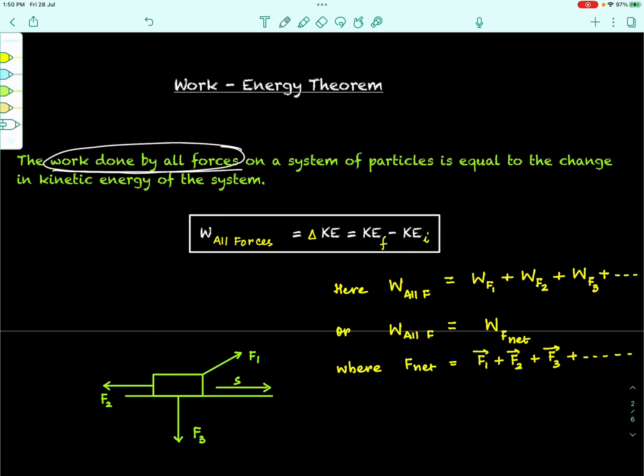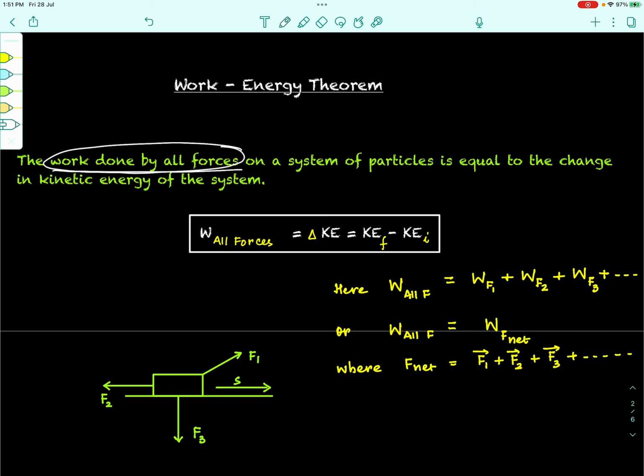One thing we can do is first find the net force acting on the body and then find the work done by that net force. That is one way. The other way is to find the individual work done by each of the forces and then take their scalar sum to get the net work done. You add all the works. Both ways you will get the same answer for the net work done by all the forces.